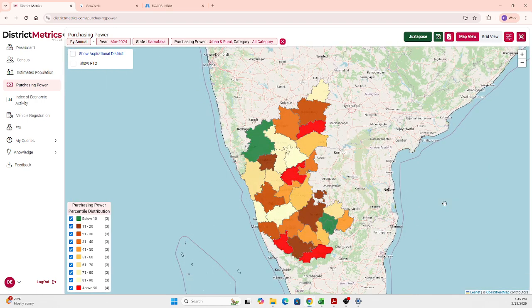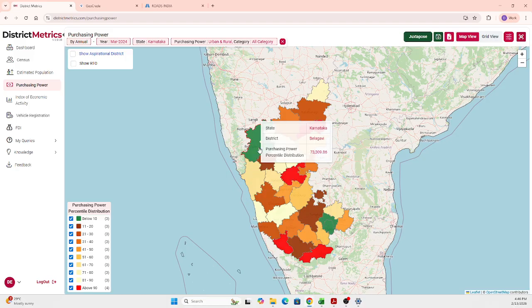Once after running the query, you will be able to see the purchasing power spread across the state of Karnataka. Based on the percentile distribution, the heat map gradations are given, and the gradation-wise ranking is also mentioned in the bottom left legends bar, so you can easily understand. Upon hovering over each district, you can get the value for that particular district.